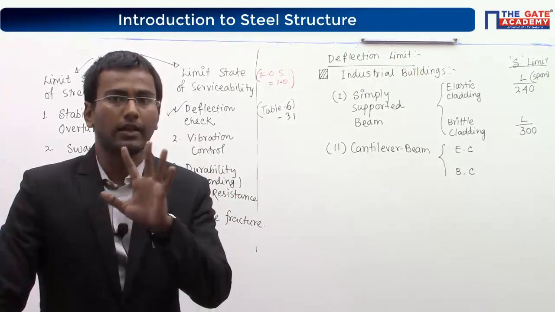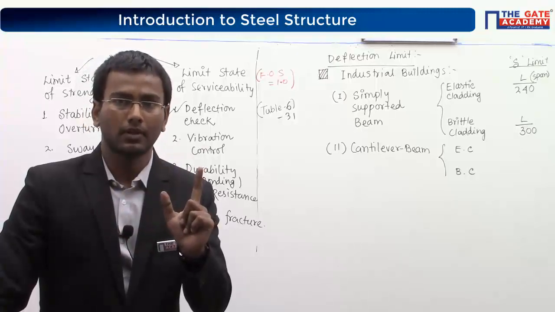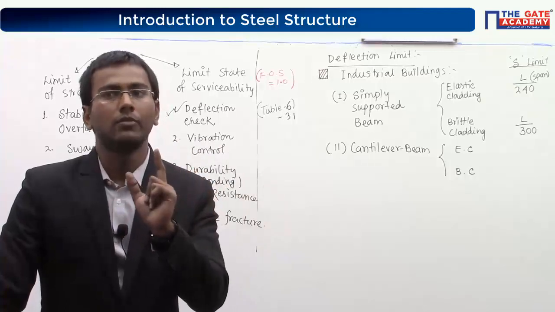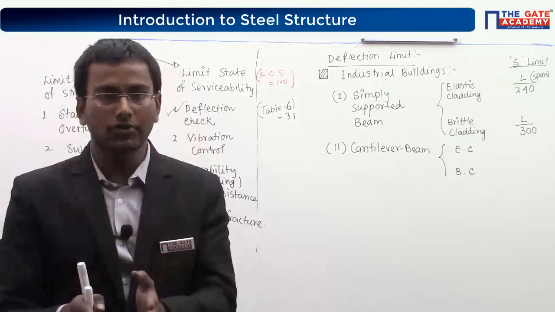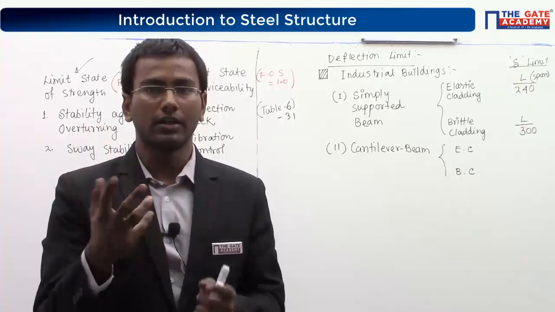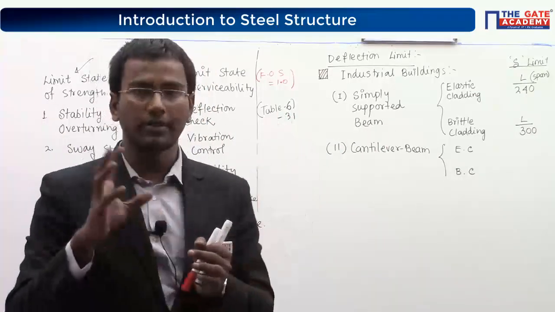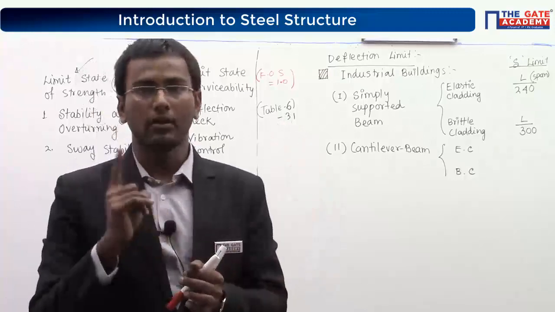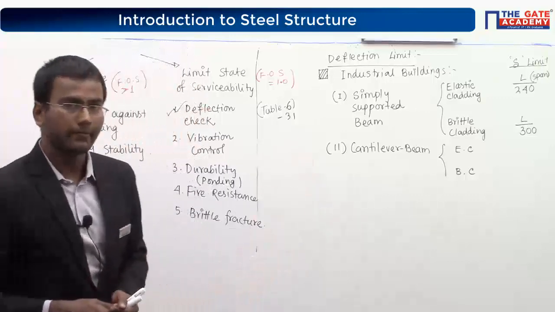If it is supported by some glass or some fiber materials, that is considered brittle cladding. So if the major steel member is surrounded by GI sheet or other elastic material, it is elastic cladding, and if surrounded by glass or fiber material, it is brittle cladding.